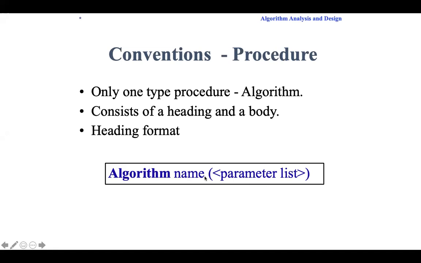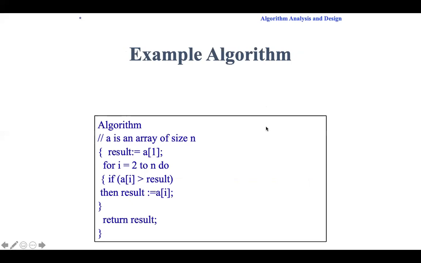If I go on explaining these conventions, you will not understand, and until we start writing the algorithm, you will not remember these things. So straight away we shall write the algorithm. Already I have written one algorithm here. All of you see carefully. A comment line is there: A is an array of size n. So A is an array which has got some values. Assume 4 or 5 elements are there.